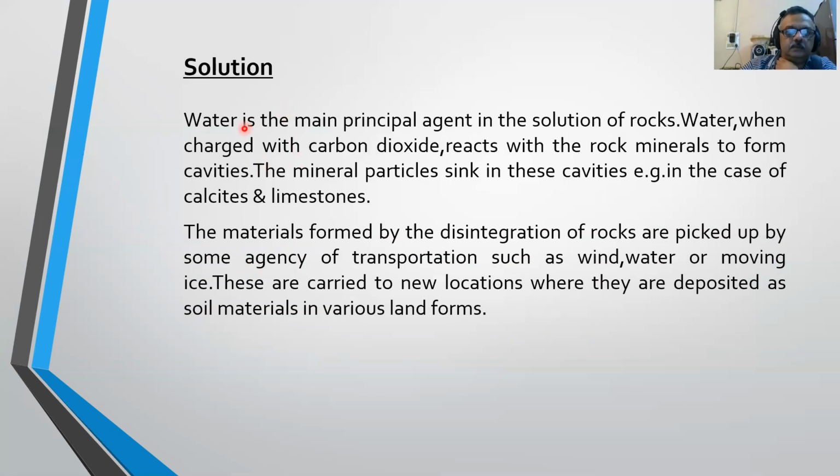Next, solution. Water is the main principal agent in the solution of rocks. Water, when charged with carbon dioxide, reacts with the rock minerals to form cavities. The mineral particles sink in these cavities, for example, in the case of calcites and limestones. The materials formed by the disintegration of rocks are picked up by some agency of transportation, such as wind, water, or moving ice. These are carried to new locations where they are deposited as soil materials in various landforms.